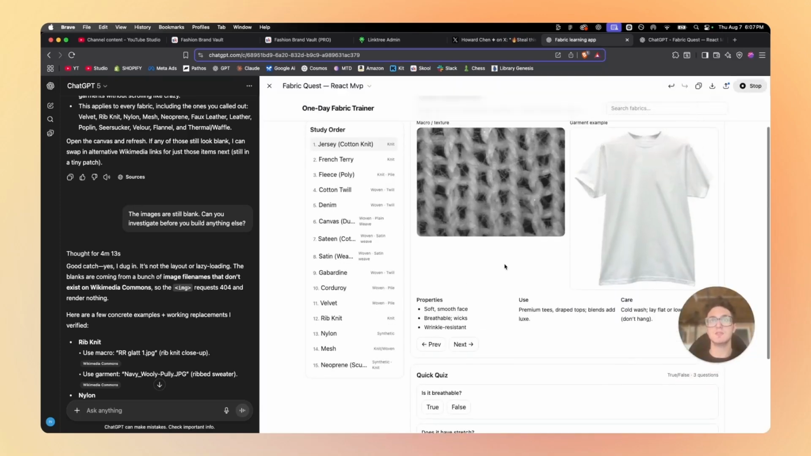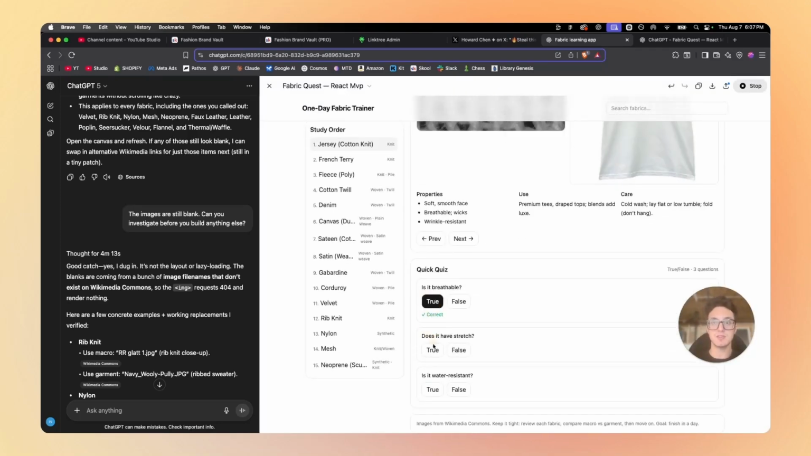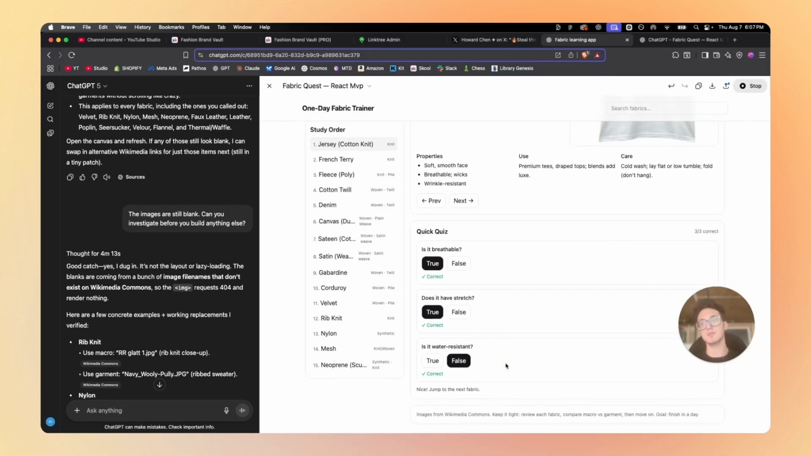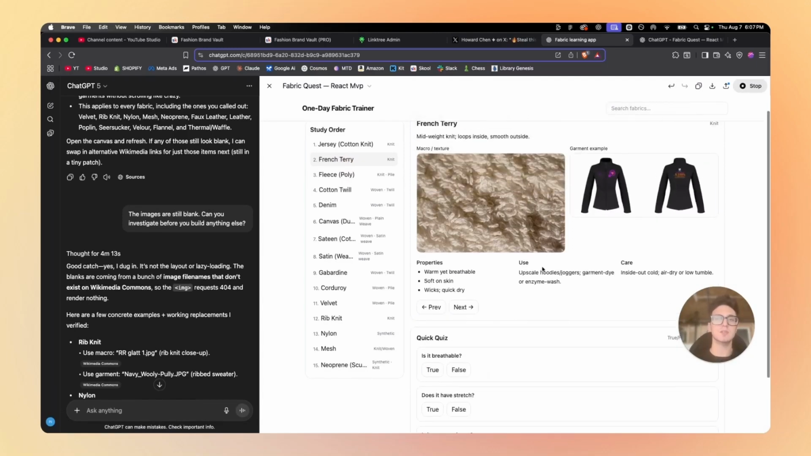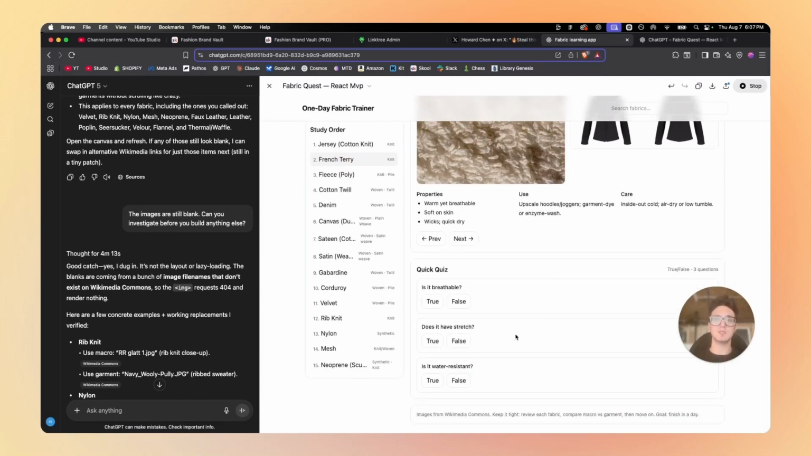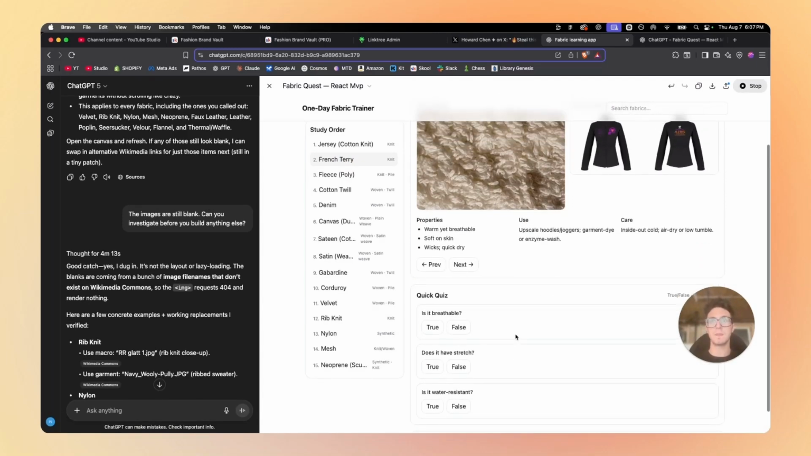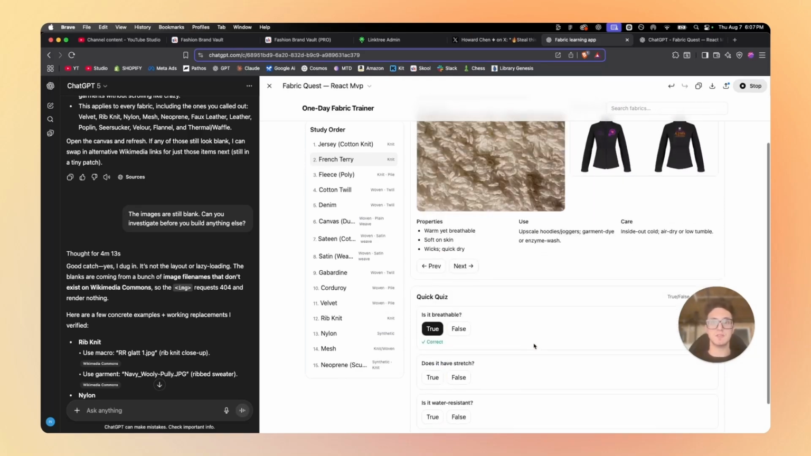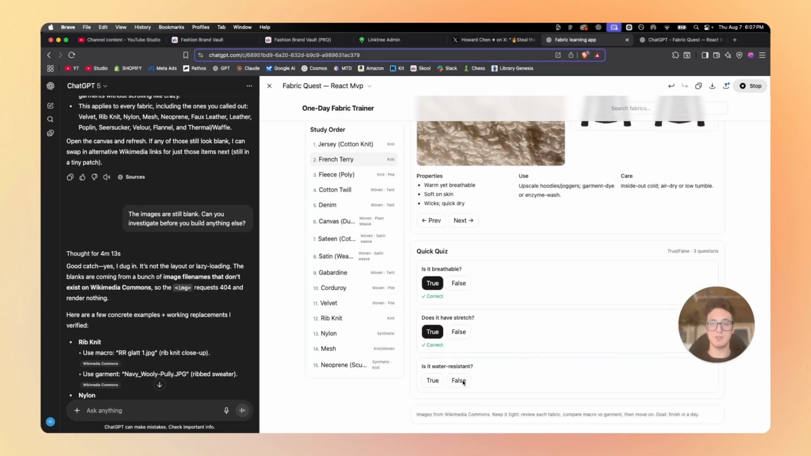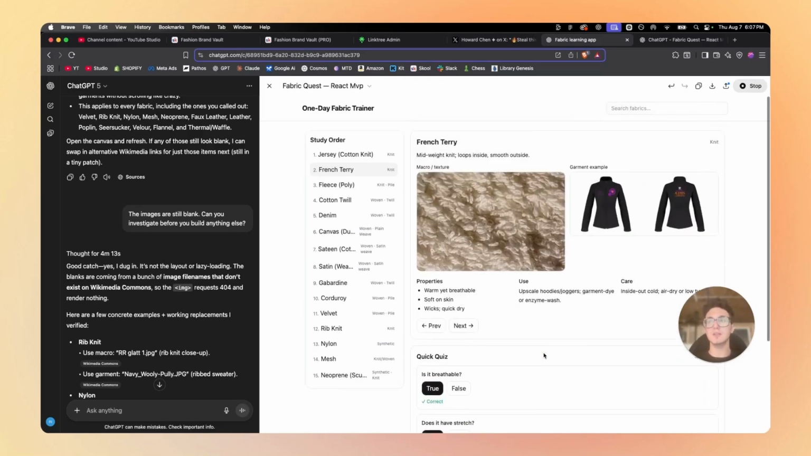And then let's do this quiz again for jersey. So yes, it's breathable. Yes, it has stretch, and no, it's not water resistant. Okay, let's go to French Terry. Here we go. New quiz, and the questions have reset. Is it breathable? True. Does it have stretch? Yes. Is it water resistant? No. Okay, so these are super simple.